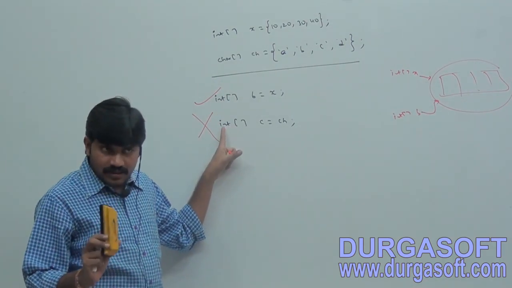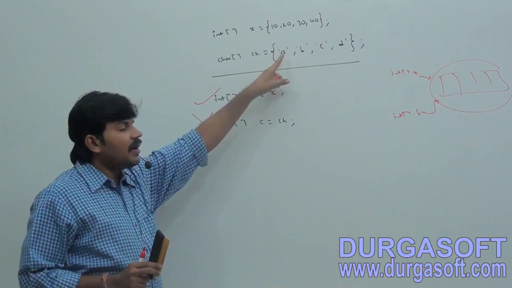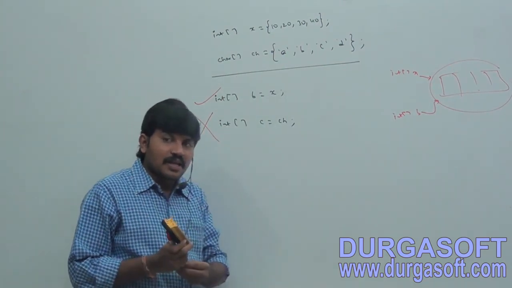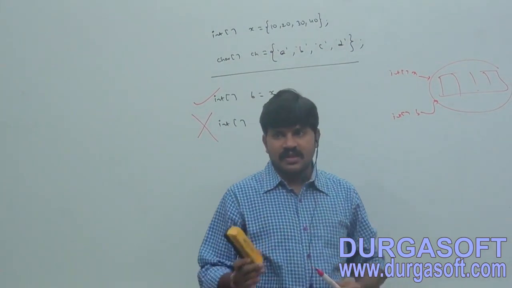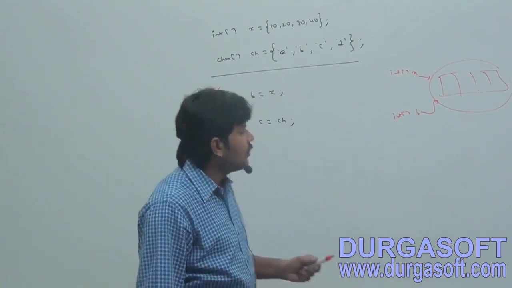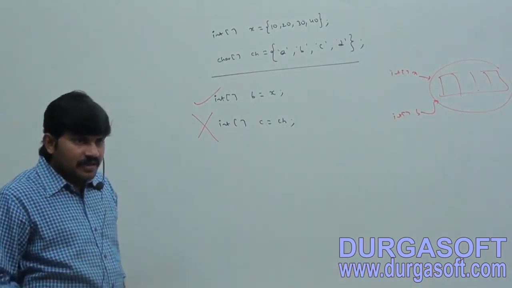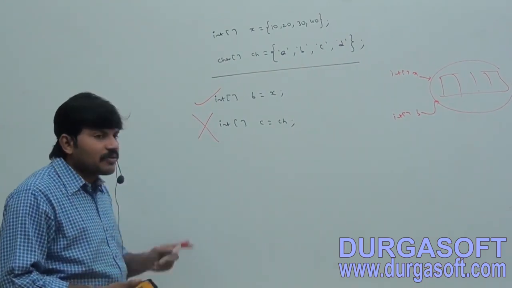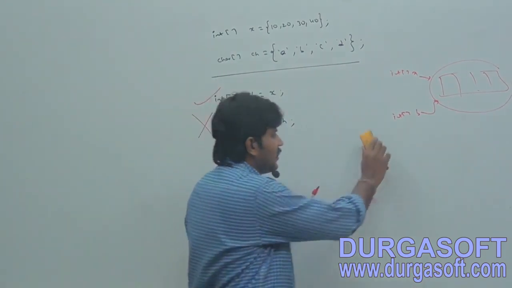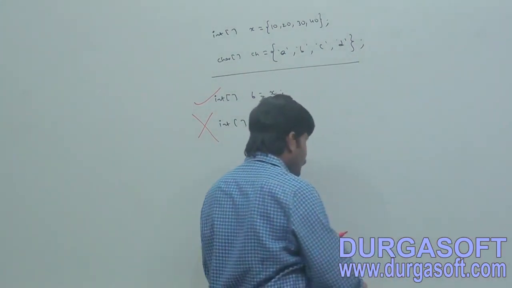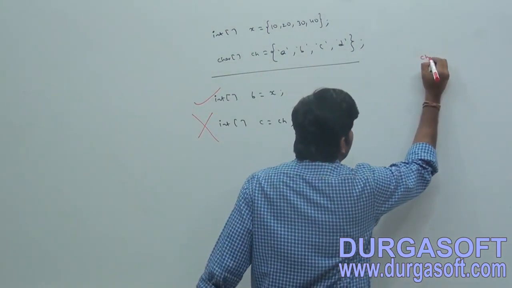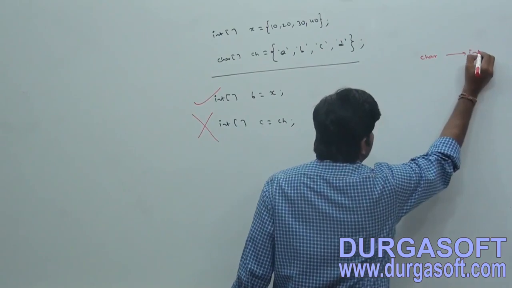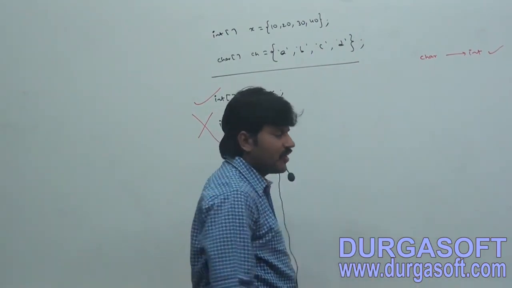You should identify the internal reason. A char element can be promoted to int type, but a char array cannot be promoted to an int array. Listen to this point well. Char to int is perfectly valid.